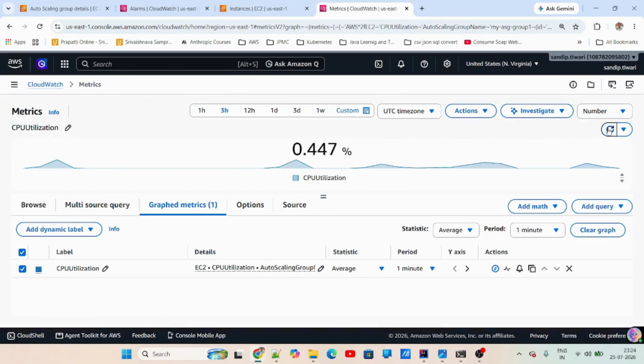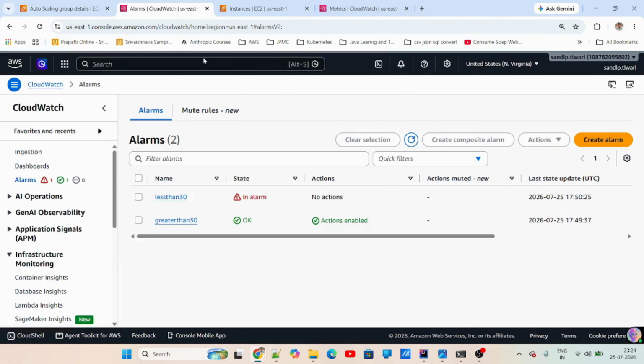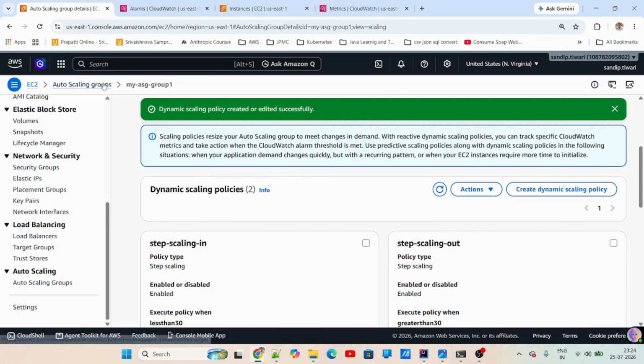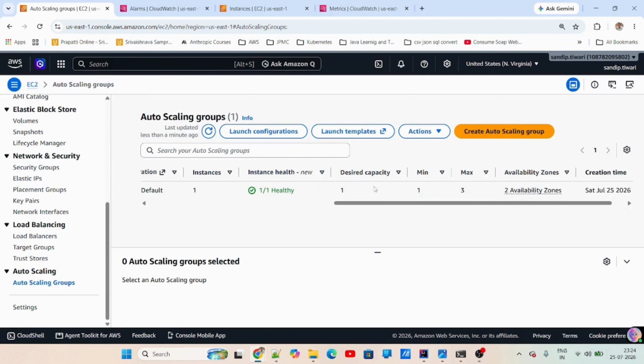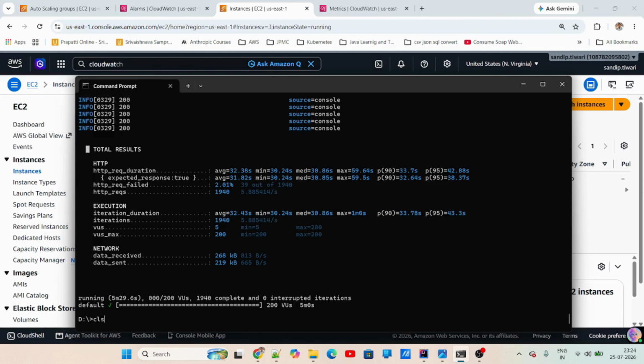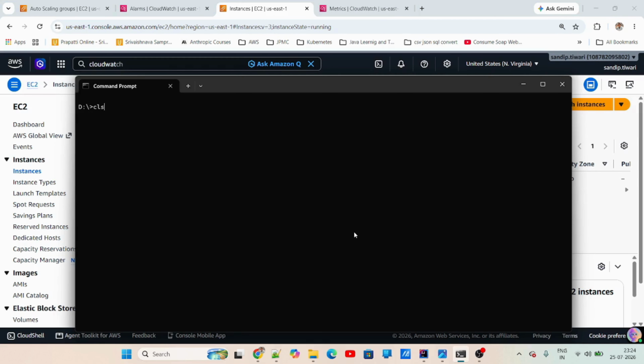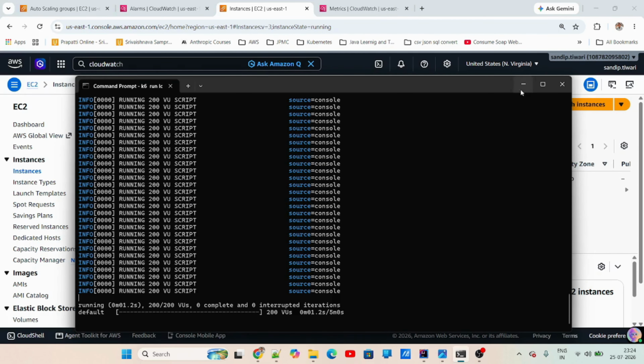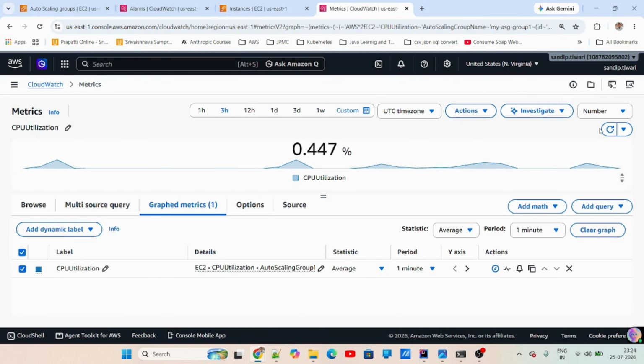If I look at my current CPU percentage, and if I look at my alarms, less than 30 is in alarm. And if I look at my auto scaling, one desired capacity, maximum three. And if I look at the number of instances, one is running. I'll again do the load testing, continuing the load testing again. Now again, I'm increasing the load. Currently, it's one CPU, one instance.